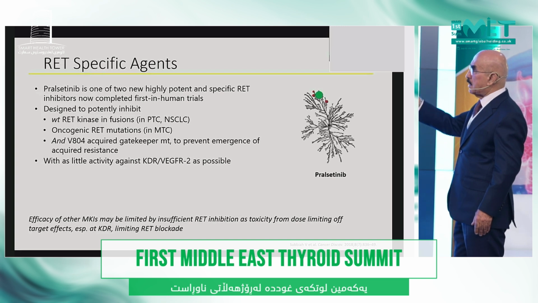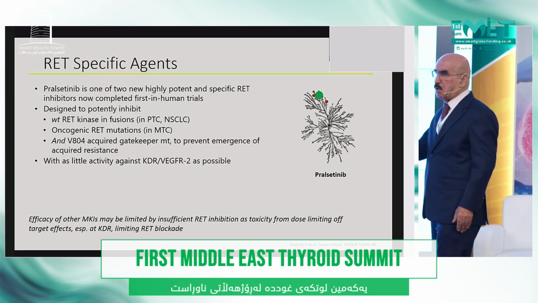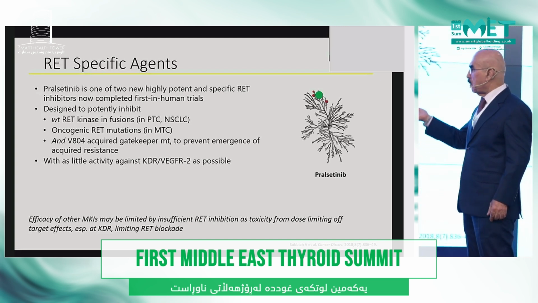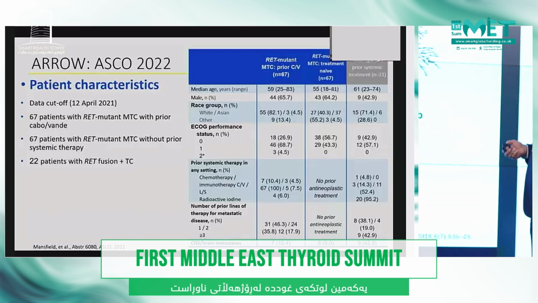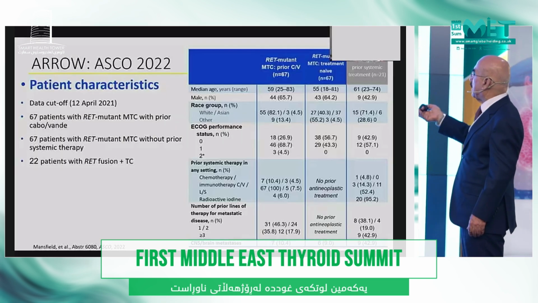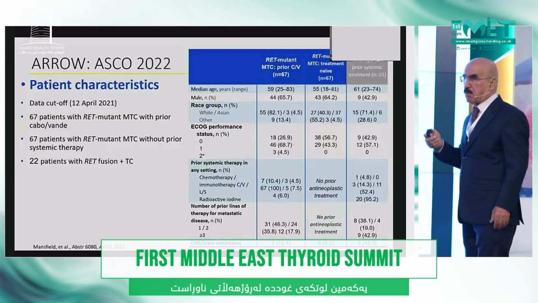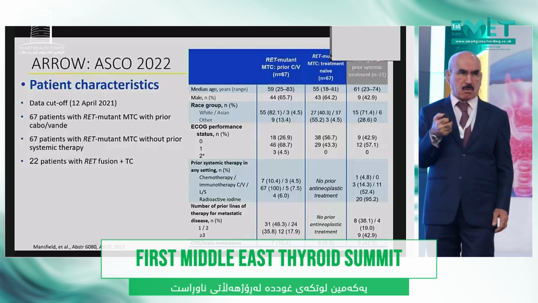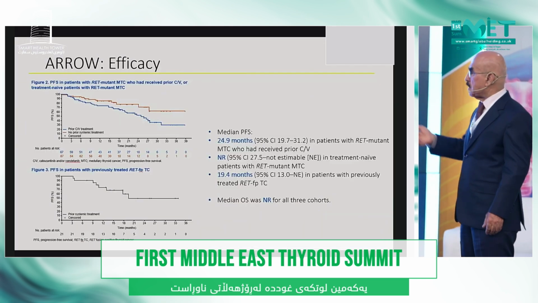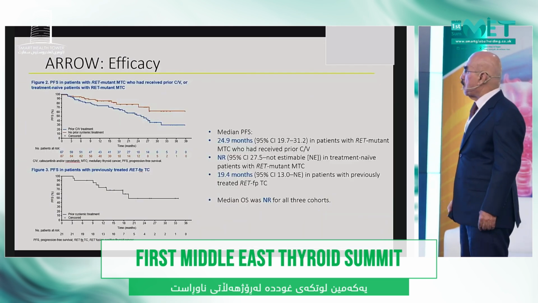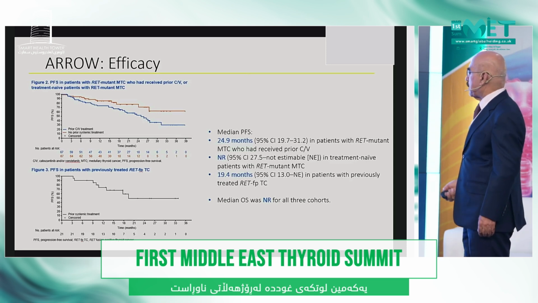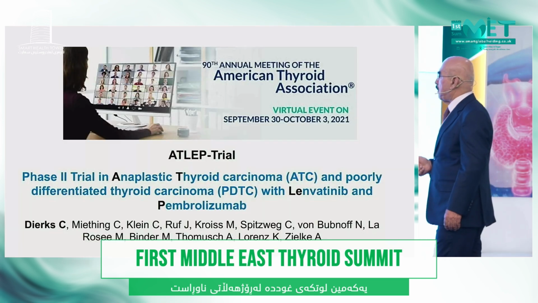Now for the RET specific, just in the last 2 to 3 years, we have a treatment for when we have a RET mutation, and this is the study called the ARROW study, showing significant improvement for patients having RET mutation. So it is important to have the molecular study and see the difference between the treatments, whether to give a specific anti-RET for these patients.